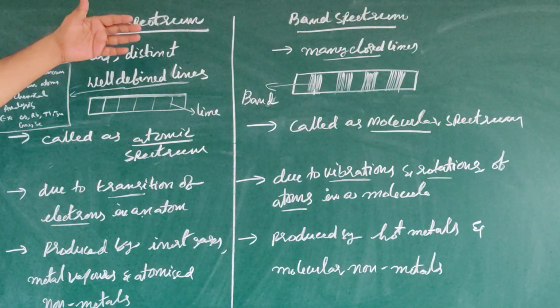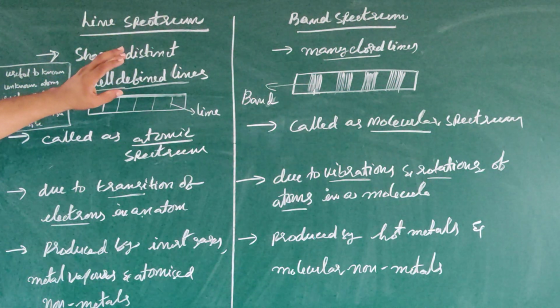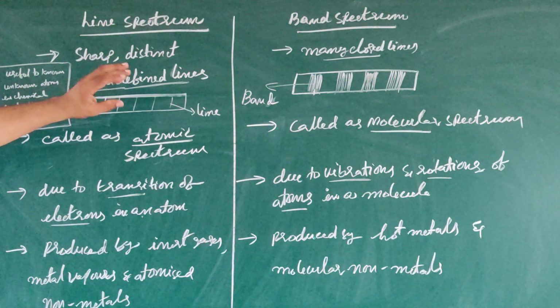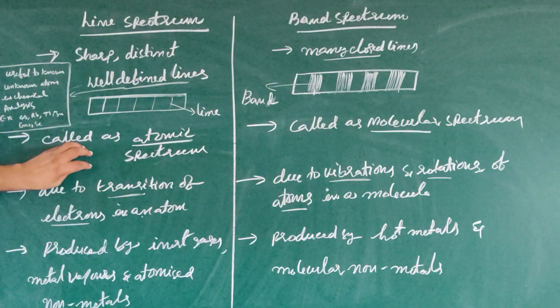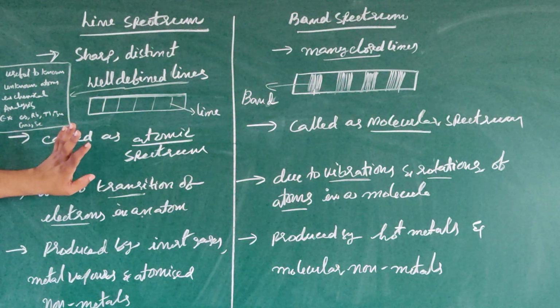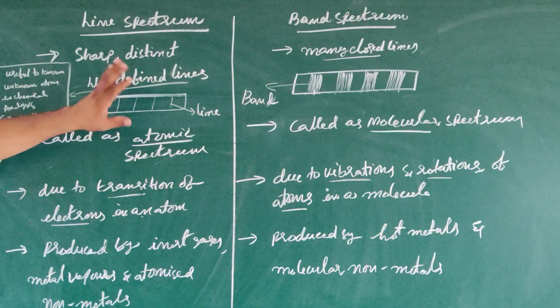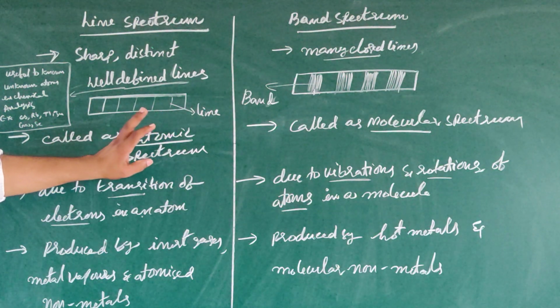If you observe, band is a group of lines or closed lines. Line spectrum is called as atomic spectrum because it is produced by atoms. Band spectrum is called as a molecular spectrum because it is produced by molecules.